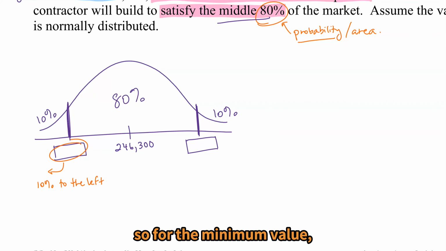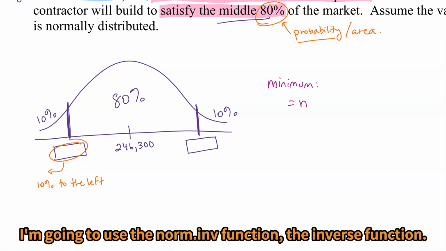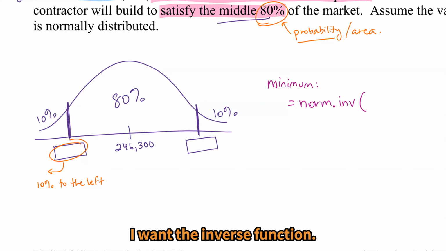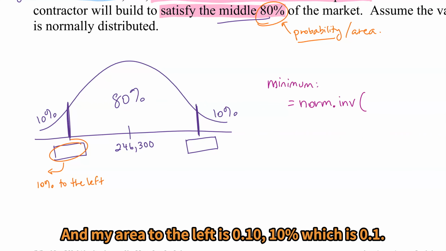So for the minimum value, I'm going to use the norm.inv function, the inverse function. Since I'm looking for an x value, I want the inverse function. And my area to the left is 0.10, 10%, which is 0.1. So I'll put that in.